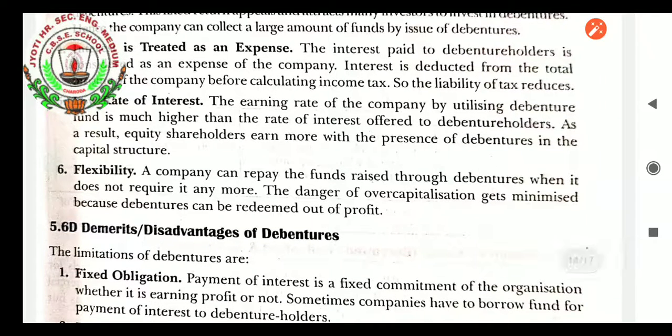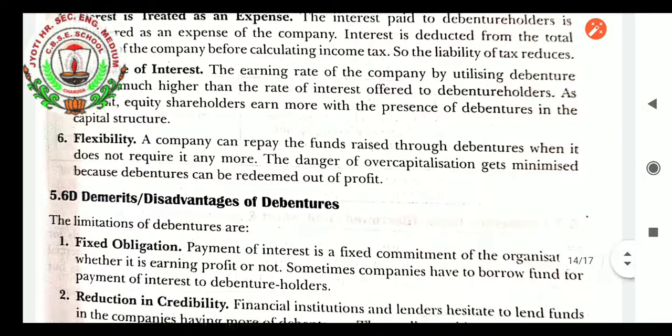Flexibility. A company can repay the funds raised through debentures when it does not require it anymore. It means they can return the money of the debenture holders and get rid of the debenture holders. The danger of overcapitalization gets minimized because debentures can be redeemed out of the profit.